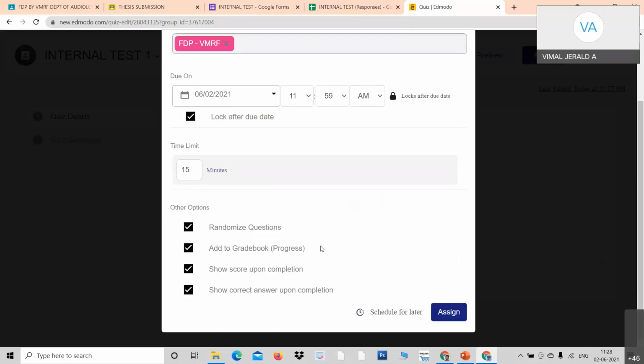And dear professors, when you are free, you can schedule the test and show it to the students later. Or you can give it directly, right now itself. Scheduling is also there and assigning is also there. So right now I am assigning. When I assign, it goes to the students immediately.